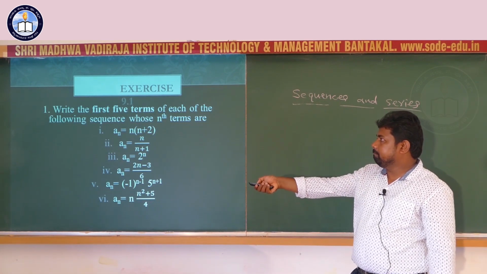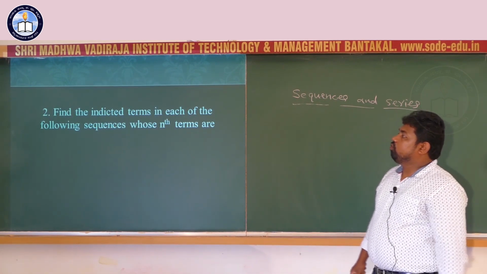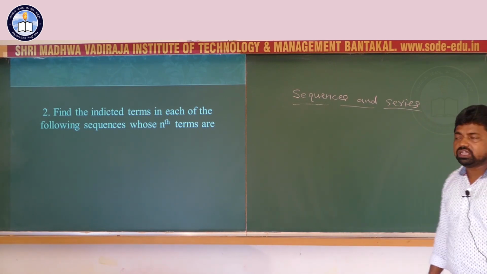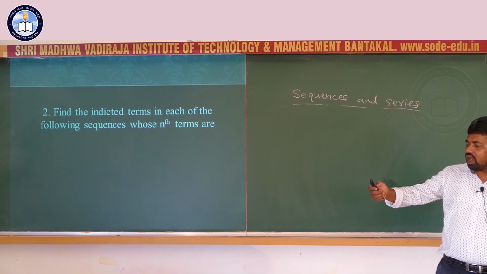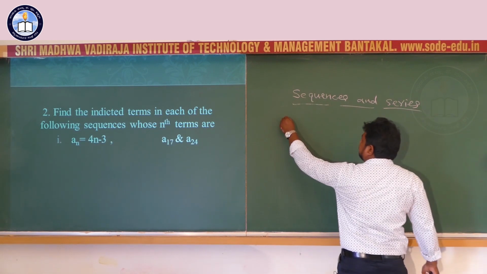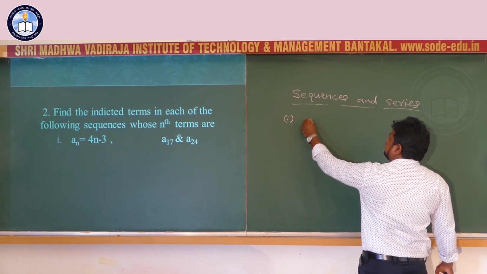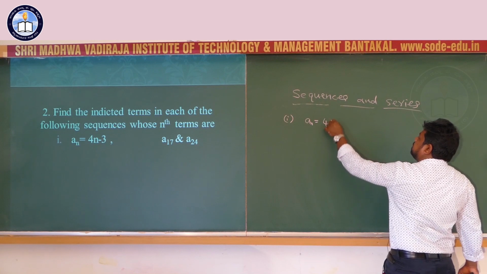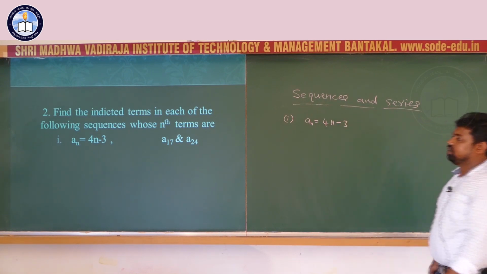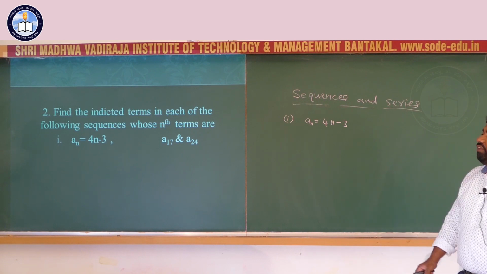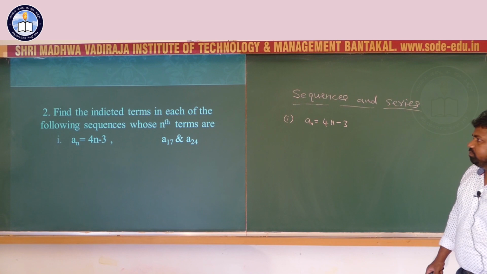Second problem, find the indicated terms in each of the following sequences whose nth term are, first one, an equal to 4n minus 3. We have to find 17th term and 24th term.